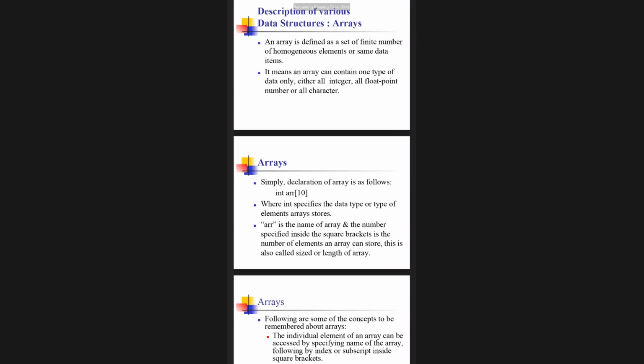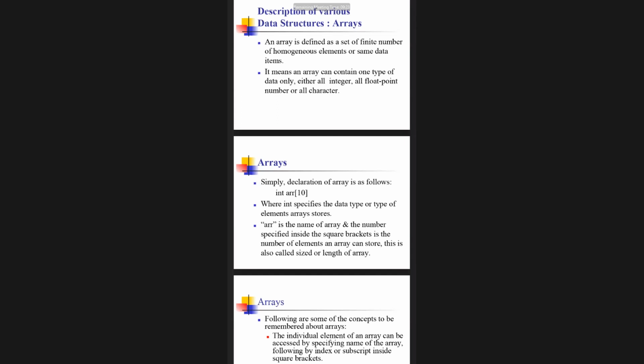Do you have any idea? If I ask you to store 10 elements, how will you declare? Int array of 10 you will declare, no? Why? Because the last memory location will be represented with null. How many of you agree with me? Yes, ma'am. Abhishek, do you agree? Yeah, ma'am. Why? The last element in the array will be null.